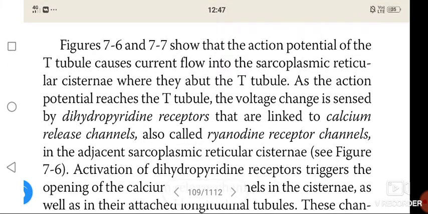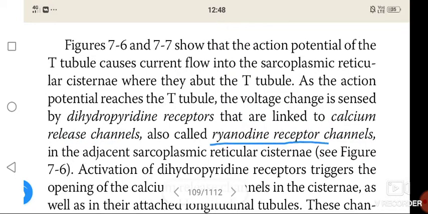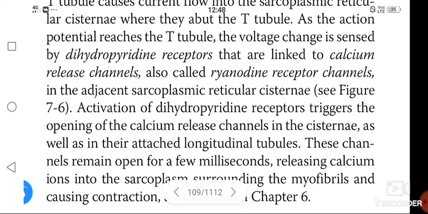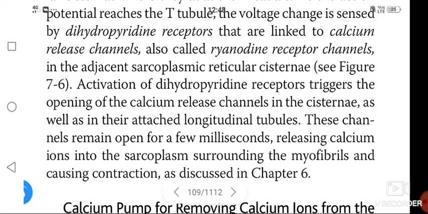These channels remain open for a few milliseconds, releasing calcium ions into the sarcoplasm surrounding the myofibrils and causing contraction. The action potential of the T tubule causes current flow in the sarcoplasmic reticular cisternae where they abut the T tubule, and the voltage change is sensed by dihydropyridine receptors linked to calcium release channels, also called ryanodine receptor channels.